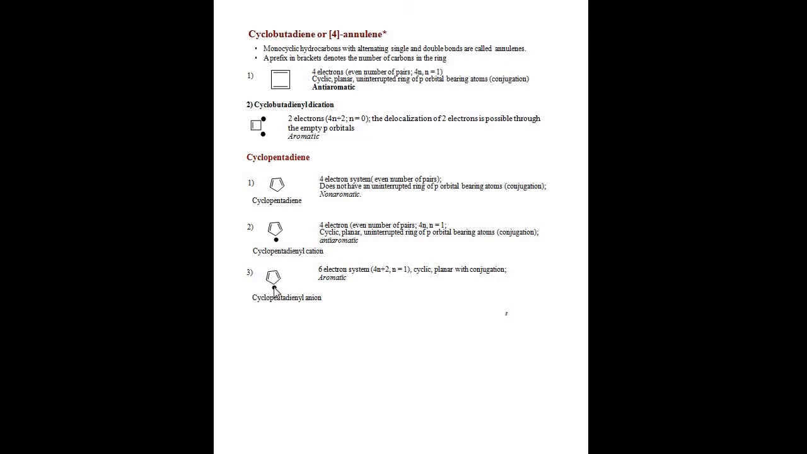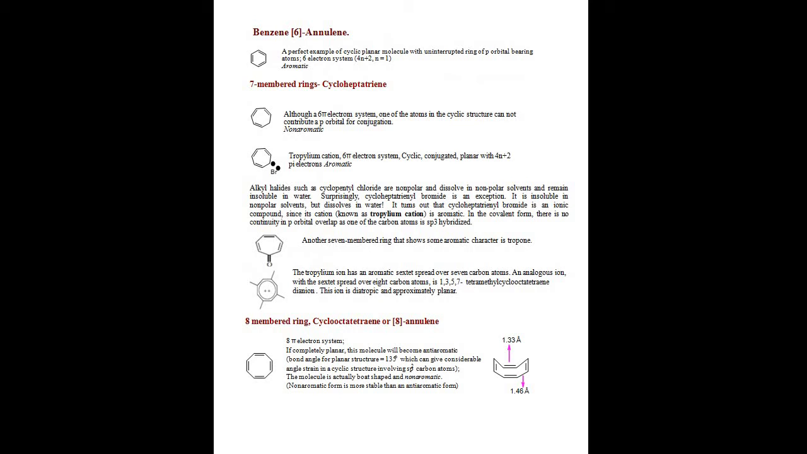It is an anion with a minus charge, so totally 6 electrons. It obeys the 4n plus 2 rule, so that is aromatic. It is an aromatic compound. Next one, benzene. Already we know benzene is an aromatic compound, totally 6 electrons, so it obeys the 4n plus 2 pi electron rule. Benzene's other name is 6-annulene.